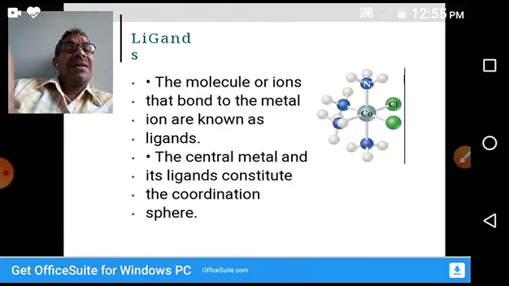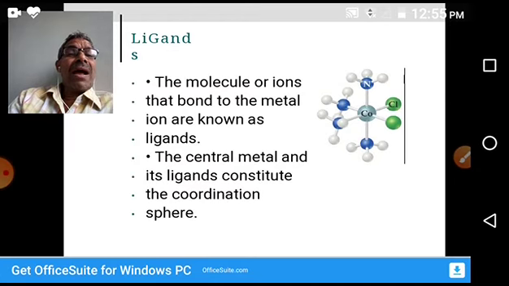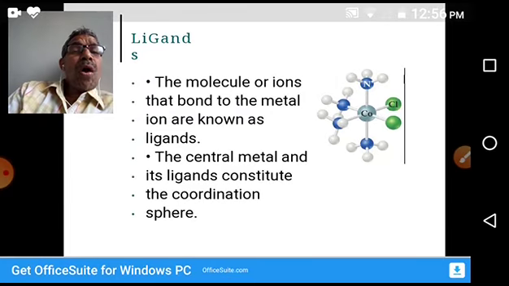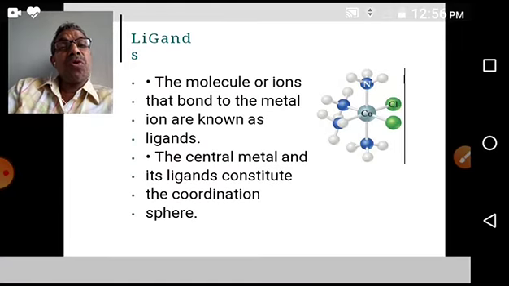The molecules or ions that bond to the metal ion are known as ligands. The central metal and its ligands constitute the coordination sphere. So here we have two statements. One is the definition. In coordination compounds, we already learned that there are coordination bonds.